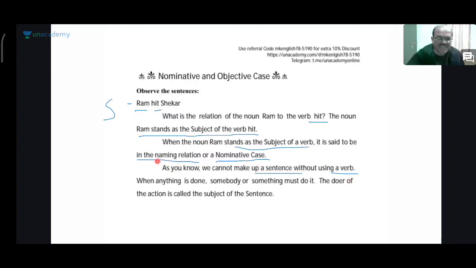When anything is done, somebody or something must do it. Now if some work is done, someone, a person or another, or a machine, must do that work. That person or that machine we call the doer of the action. The doer, the person who is doing that action. The doer of the action is called the subject of the sentence. Who is the doer here? Here, Ram. So Ram becomes subject. Okay, right.